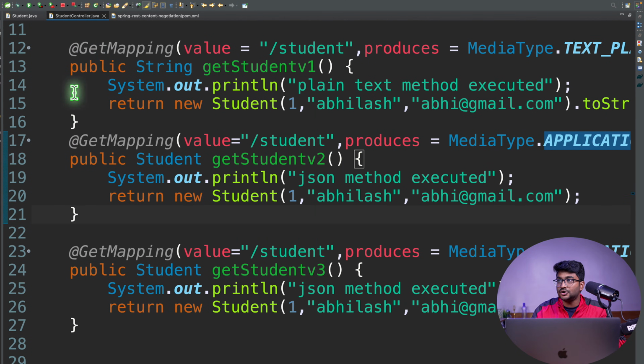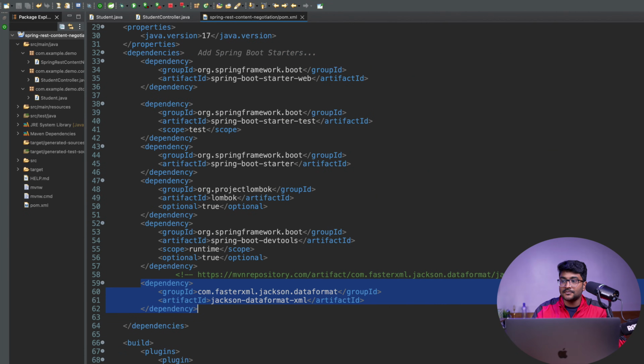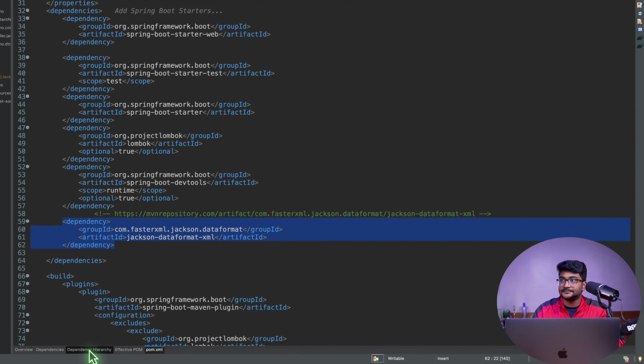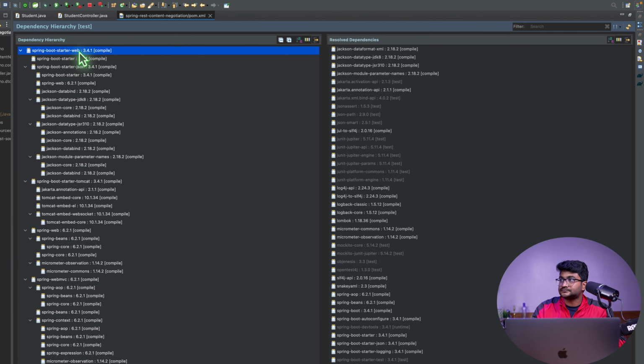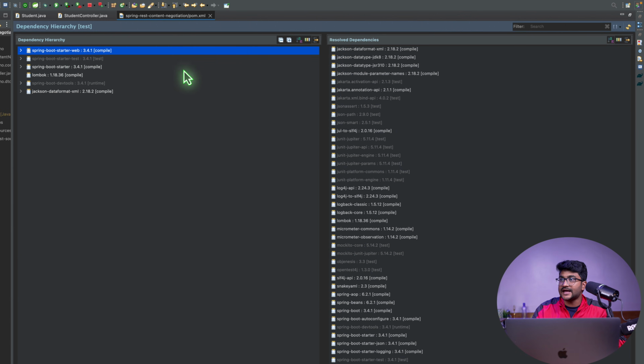If I go to my pom.xml, and click on this dependency hierarchy, these are all the jars that we have in our application. But for my Spring Boot starter web, this is my web support for my Spring Boot application.